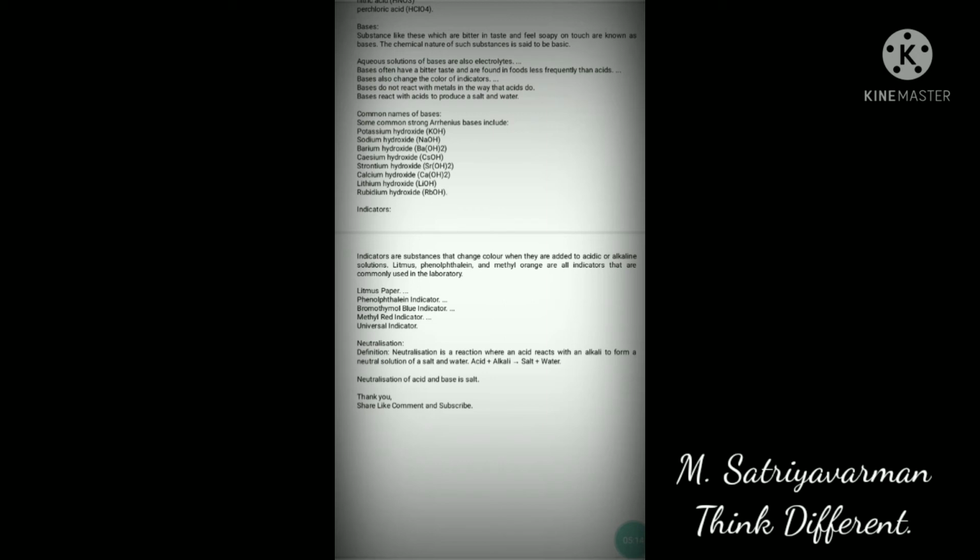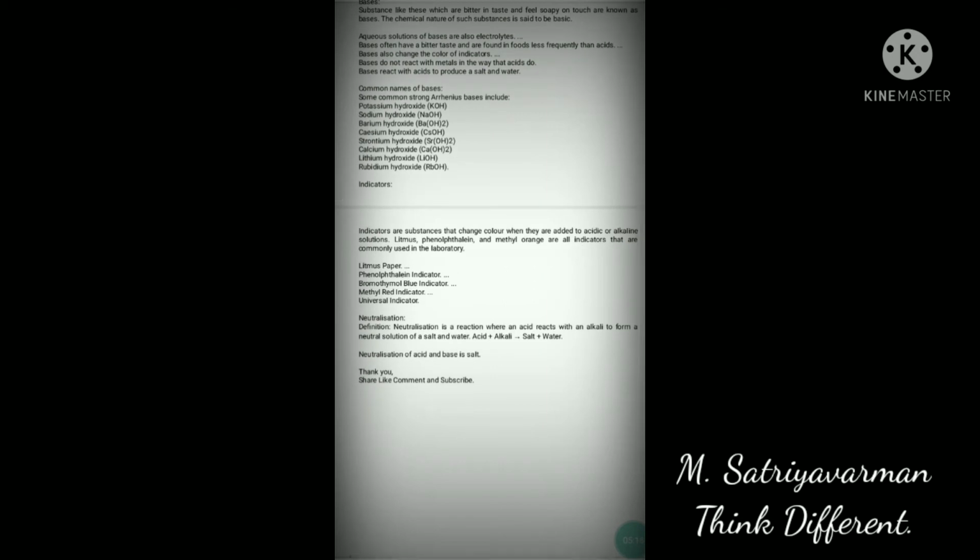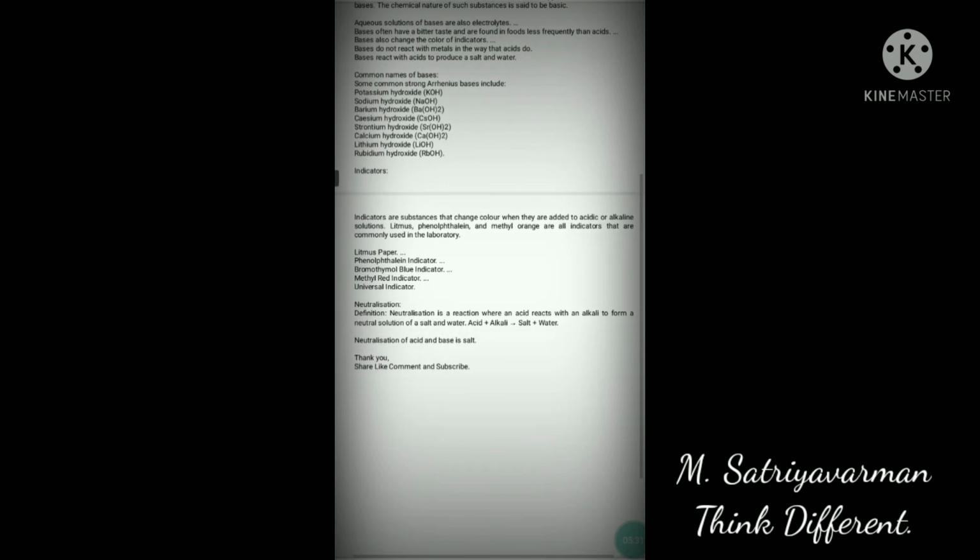Now let's see some common names of bases. Some common strong alkaline bases include potassium hydroxide, sodium hydroxide, barium hydroxide, calcium hydroxide, strontium hydroxide, lithium hydroxide, rubidium hydroxide. These are some names of bases.